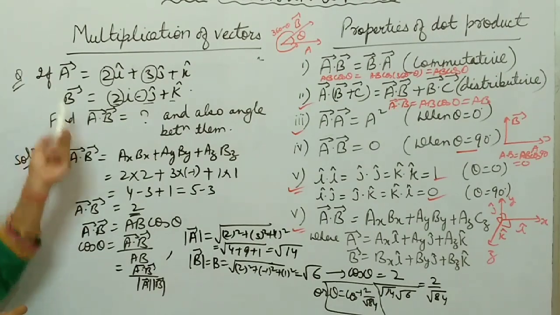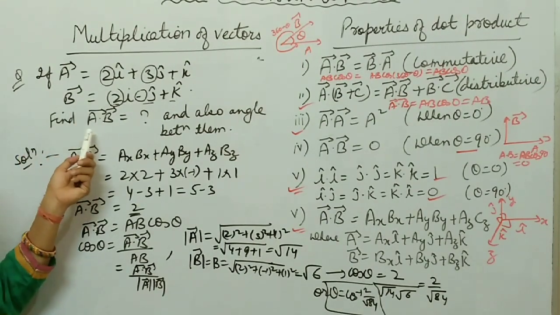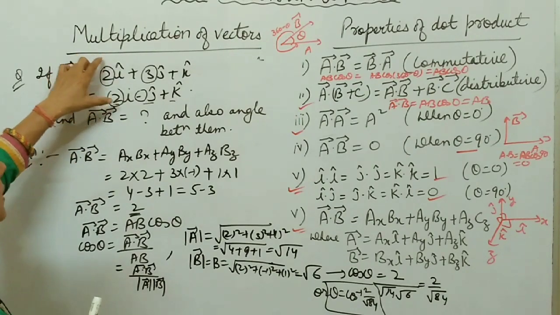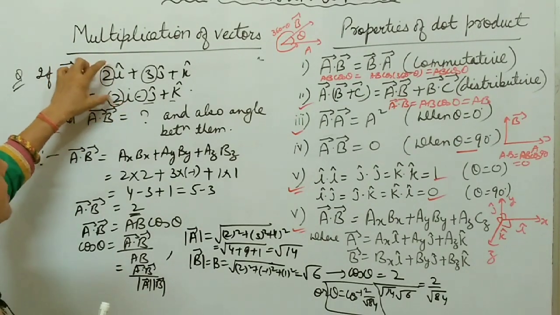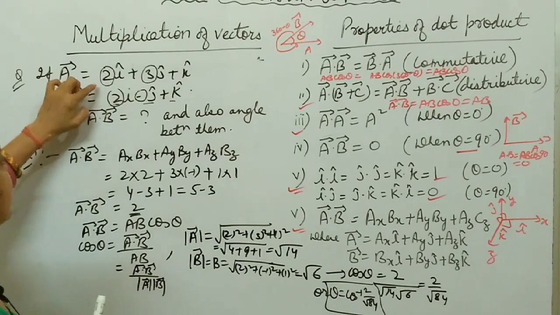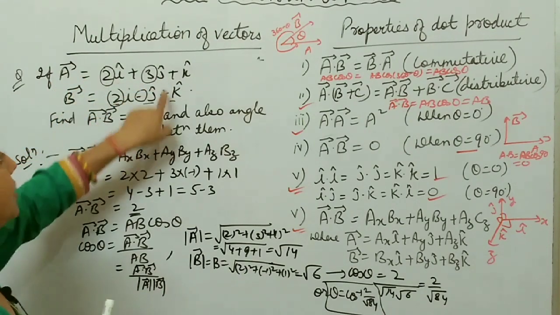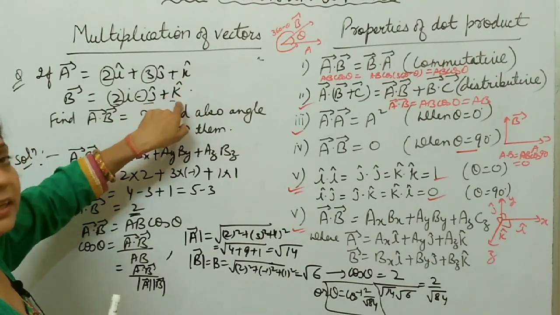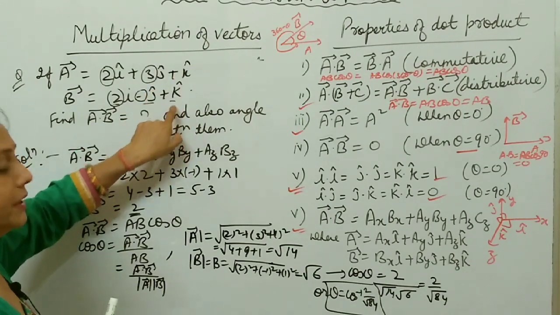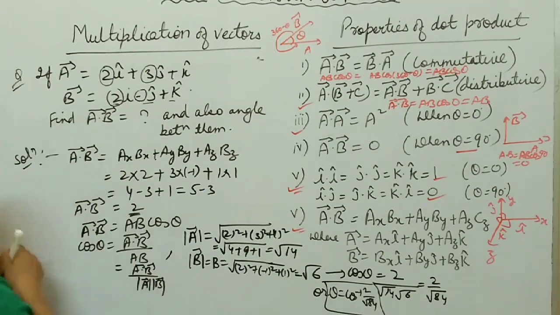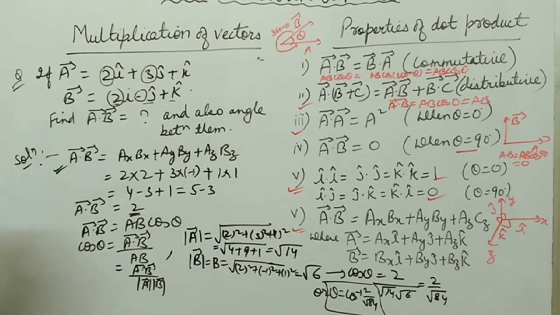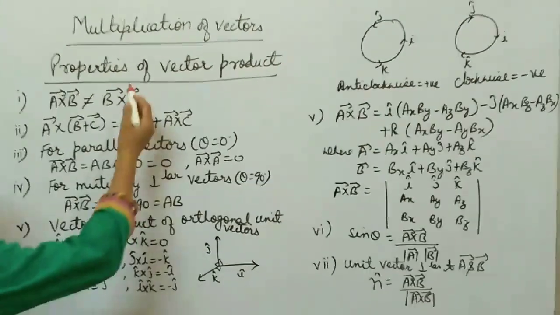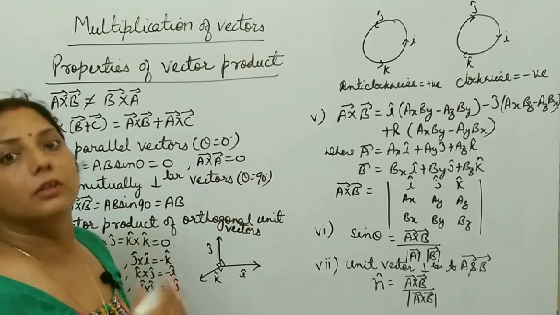So if two vectors are given and you want to find the dot product of the two vectors, you just multiply their corresponding rectangular components, because i dot i is 1, so this is AX into BX; j dot j is 1, so this is AY into BY; k dot k is 1, so this is AZ into BZ. Add all these things, you get A dot B. Okay, hope it's clear to all of you. Take a screenshot.